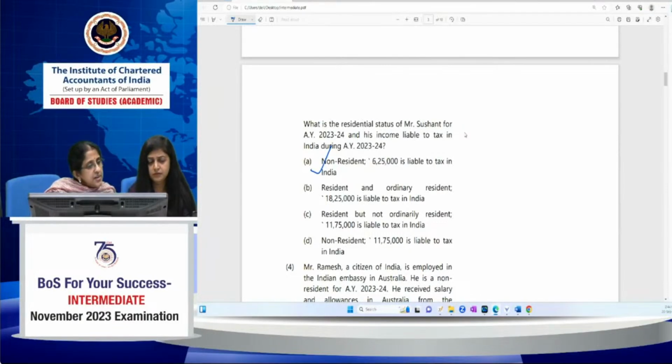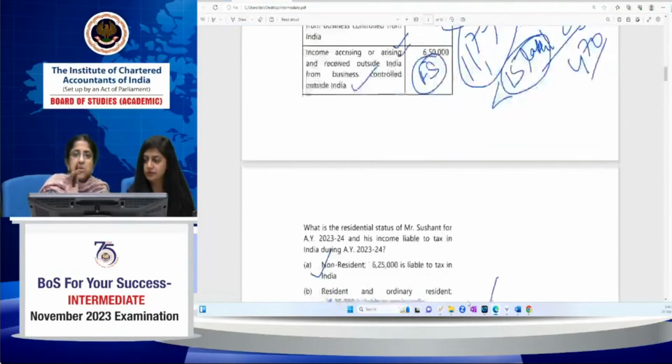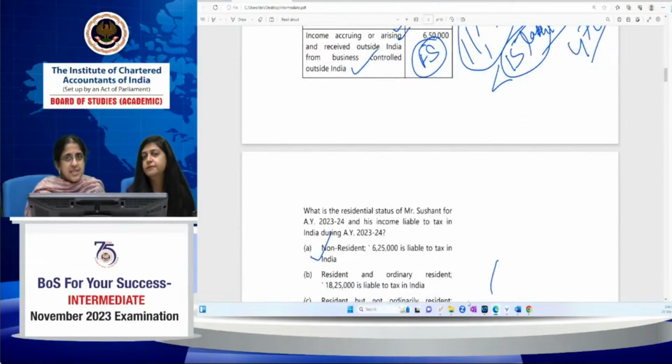Yeah, he is non-resident because he stayed in India for less than the 182 days condition. Right, Bhumika. The 120-365 condition does not apply to him because his total income excluding income from foreign sources is less than 15 lakh. It's only 11.75 lakh. These 3 things included, it's 11.75 lakh. Because it's less than 15 lakh, the additional 120 plus 365 days condition will not apply. Only the 182 day condition you have to see. Since his stay in India is less than 182 days in the previous year, he becomes a non-resident.